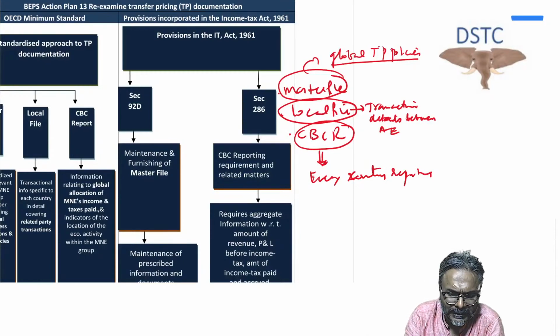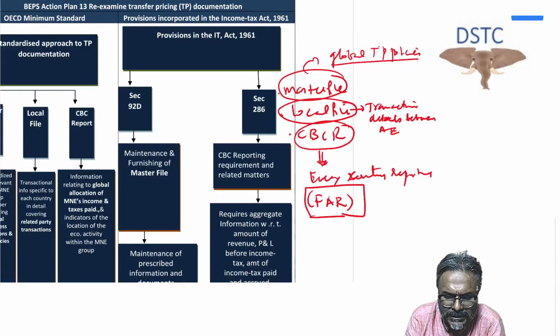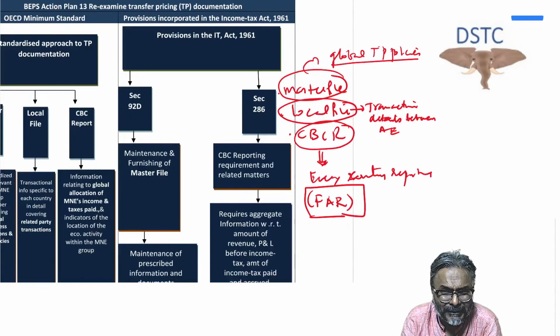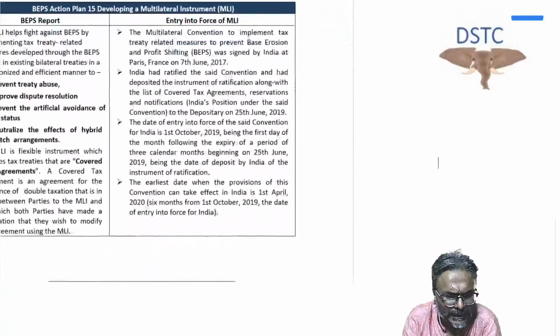What is the FAR primarily in this case? Every country is reporting in respect of FAR. Students, what is FAR? The functions performed in that country, the assets employed in that country, and the risk which has been assumed in that country. That is what the documentation is all about. Okay, that is it, students.